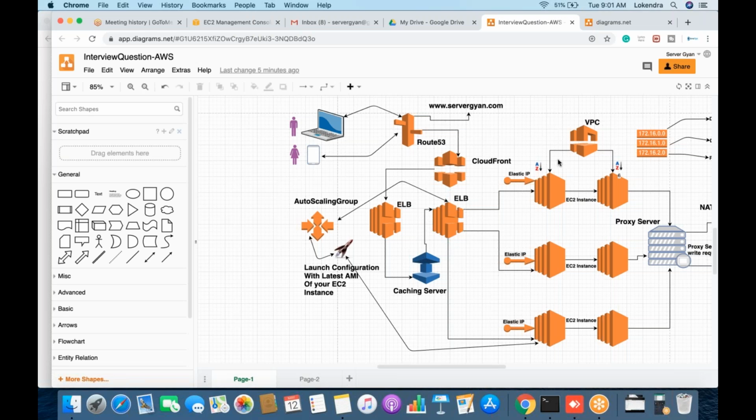Now let us say we do not have our server secured here, like we do not have SSL configured on these particular instances. So what we will do here is allow port 80 to accept traffic from this load balancer only, from nowhere else. Getting the point? We will not allow the entire CIDR value.